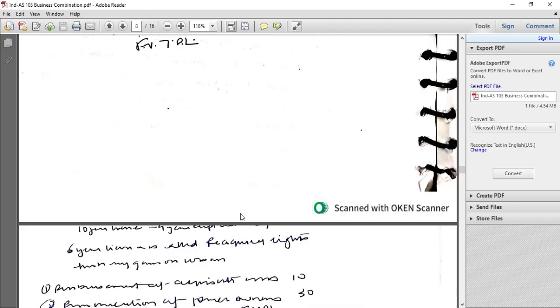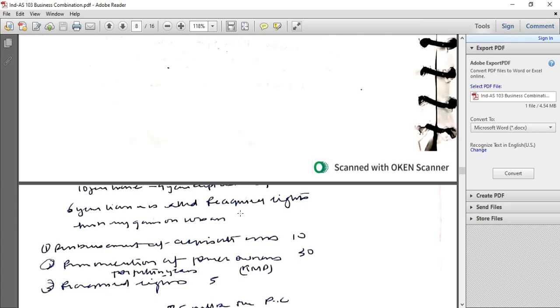Treatment of transactions not forming part of business combination. H Limited gave license to S Limited, 10-year license, 4-year expired, 6-year left. 6-year license is called reacquired rights. Reimbursement of acquisition consideration. Then remuneration to former owners 30, the acquired rights 5. So 120 minus 45 would be 85 would be the purchase consideration.